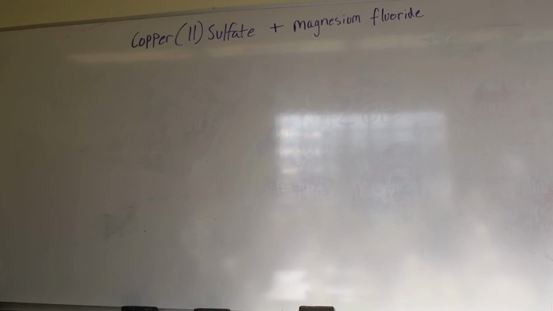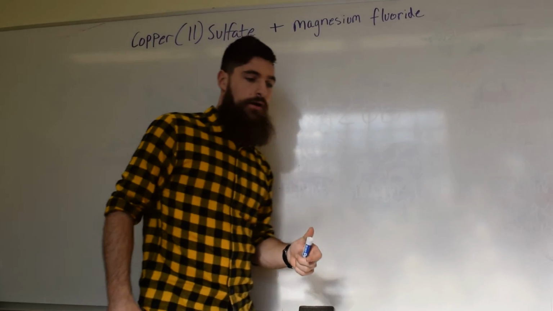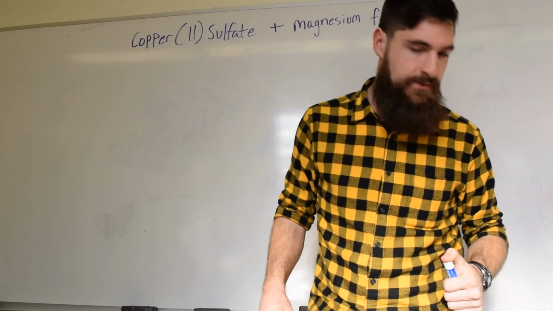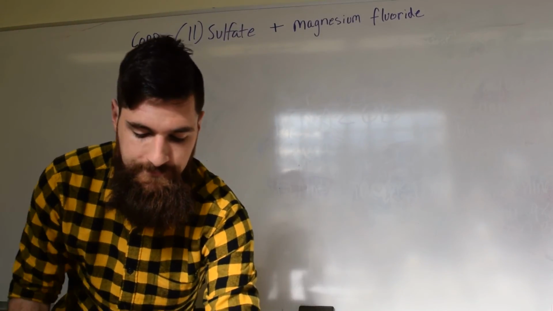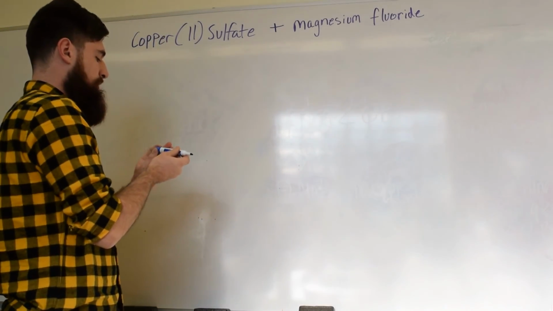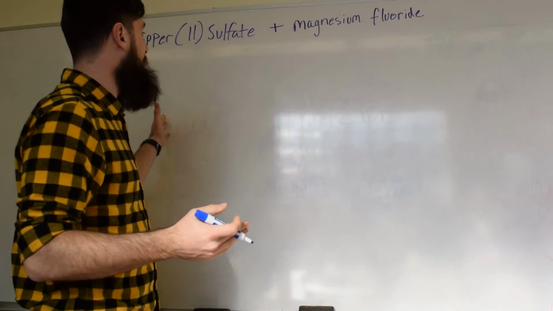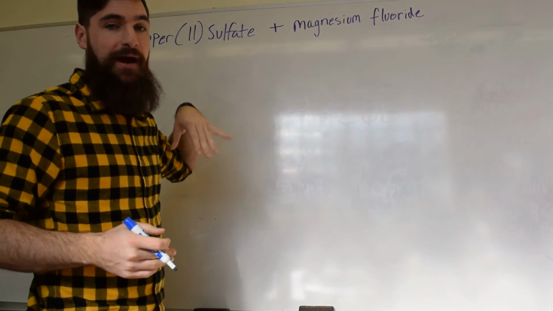All right, we are going to be doing question number 3 from tonight's homework to start with. Copper 2 sulfate and magnesium fluoride. First thing I'm going to do, I'm going to write my reactants. So these are my reactants right here.